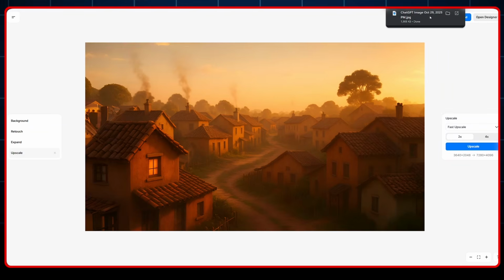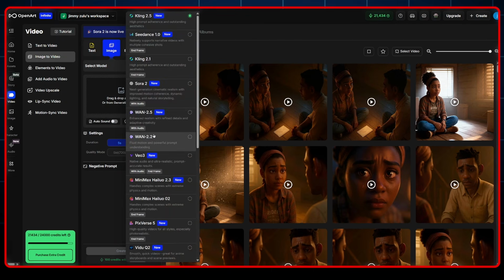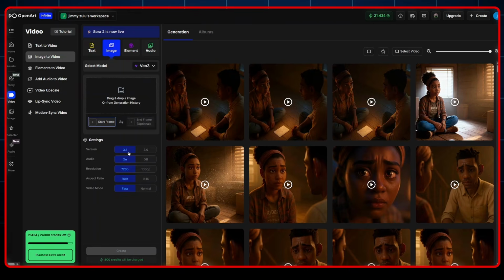Once the image is downloaded, we come back to OpenAI. First of all, we select the model. We want to use Veo 3.1. Just select Veo 3, and you'll see the options to either go for Veo 3.1 or Veo 3.0. I'll leave it at Veo 3.1, leave the audio on, leave the resolution at 720 pixels and the aspect ratio at 16:9, and set the video mode to fast. But you have the option to choose either fast or normal. With fast, it helps to save credits. I'll leave everything as is and upload my image.